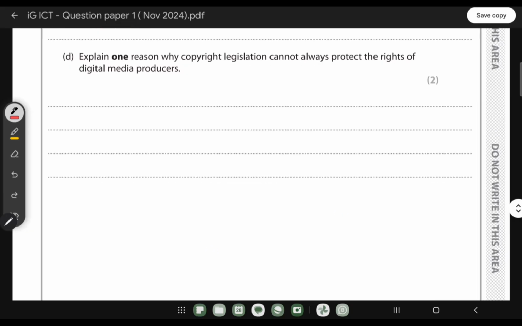Explain one reason why copyright legislation cannot always protect the rights of digital media products. So it's like when we're sharing something on the internet, most people steal it. That's why we provide copyright protection so that other people cannot steal it. But still, most of the time it cannot give you full protection. It's because the copyright law for each country is different. So suppose you are sharing something from one country, maybe that particular law will not protect it in another country. So that's the reason.